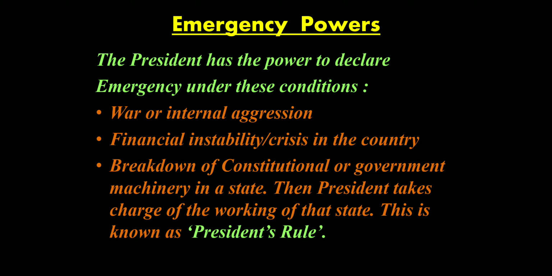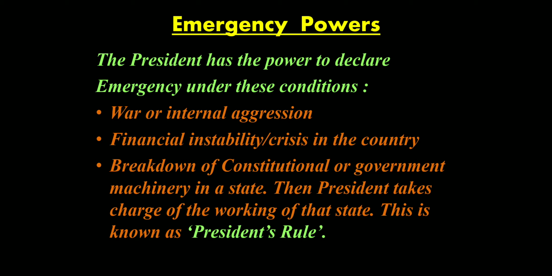So first is war or internal aggression. Second is financial crisis or financial instability in the country. In case there is an absolute financial crisis in the country, a financial emergency can be declared by the president. Then the third condition is breakdown of constitutional or government machinery in a state. Then the president takes charge of the working of the state. This is known as president's rule.